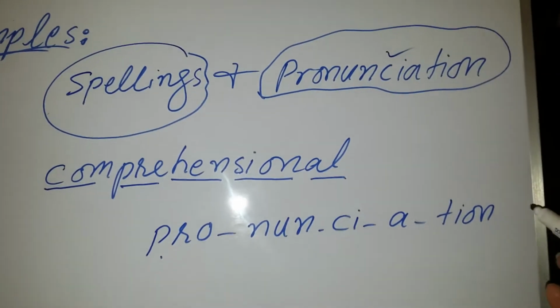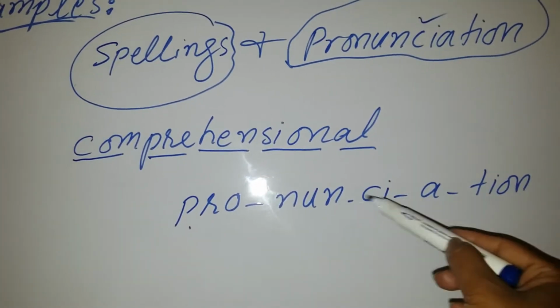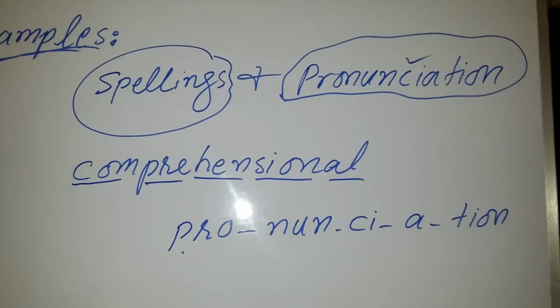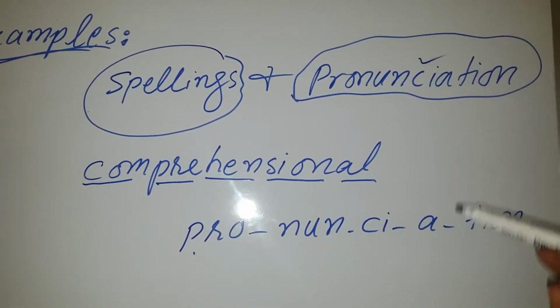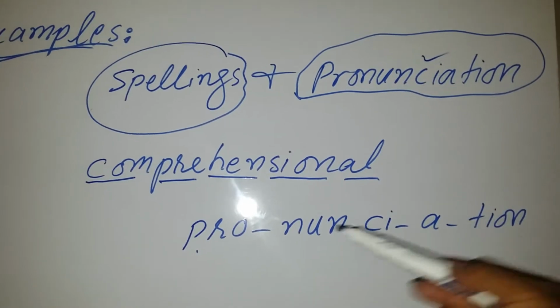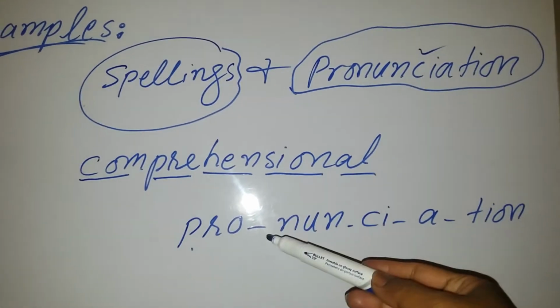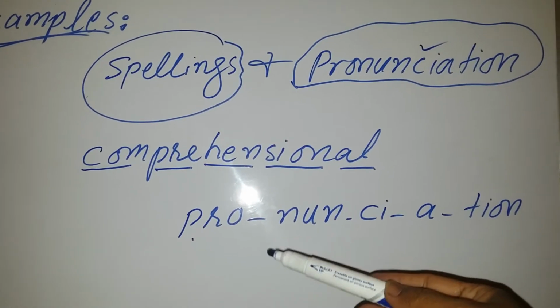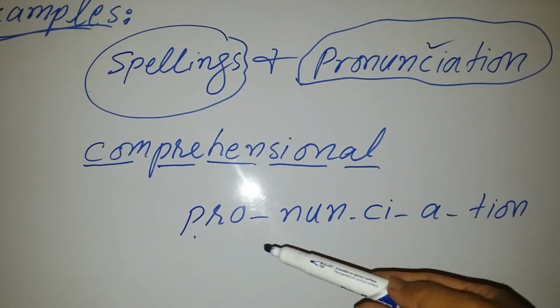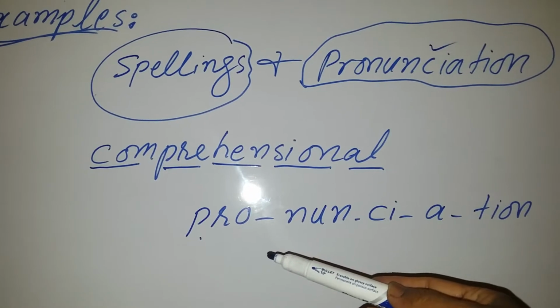How many syllables or units are there? 1, 2, 3, 4, 5. There are five syllables in this word, or five units. You have divided this word into five units. Now it will be easy not only for you to learn the spelling of the word, but it will also help you to pronounce the word in a correct way.